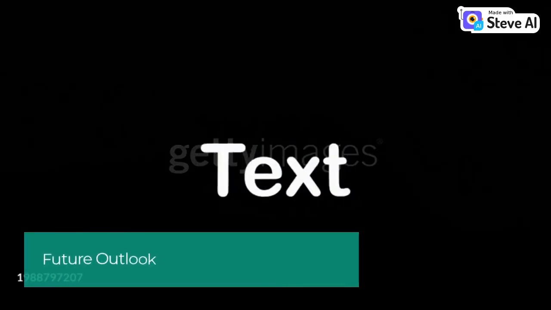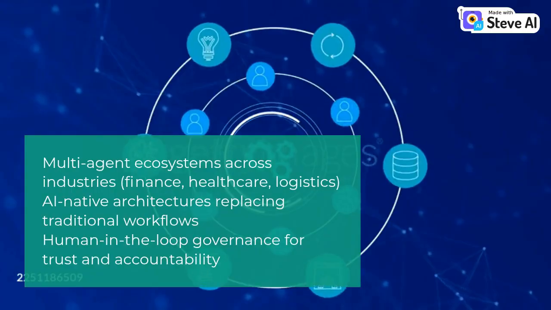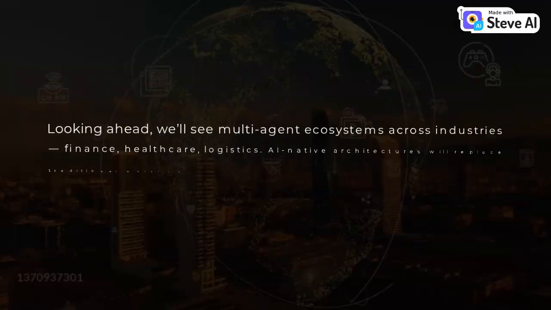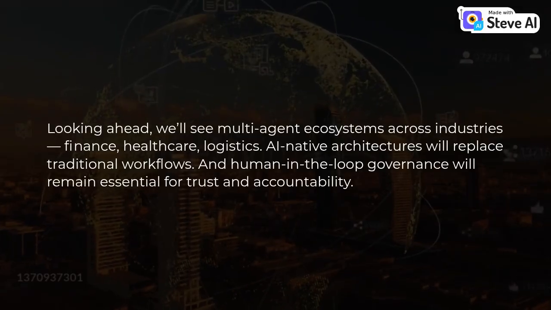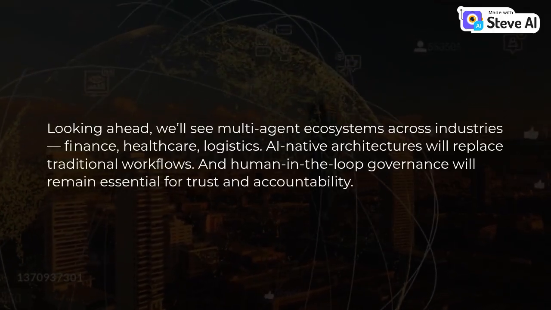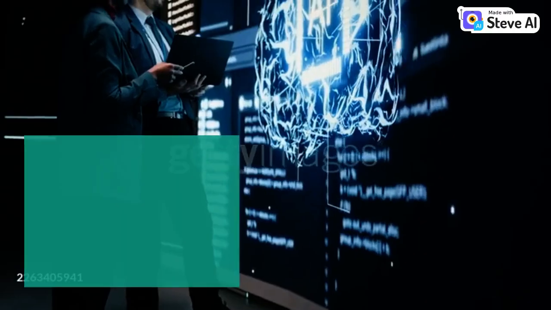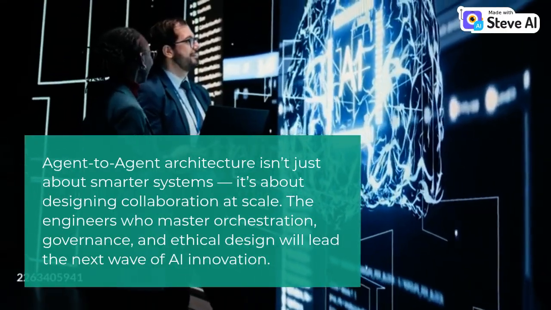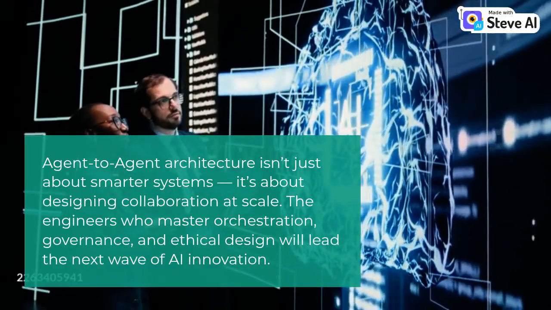Future outlook. Multi-agent ecosystems across industries: finance, healthcare, logistics. AI-native architectures replacing traditional workflows. Human-in-the-loop governance for trust and accountability. Looking ahead, we'll see multi-agent ecosystems across industries: finance, healthcare, logistics. AI-native architectures will replace traditional workflows. And human-in-the-loop governance will remain essential for trust and accountability. Closing thought. Agent-to-agent architecture isn't just about smarter systems, it's about designing collaboration at scale. The engineers who master orchestration, governance, and ethical design will lead the next wave of AI innovation.